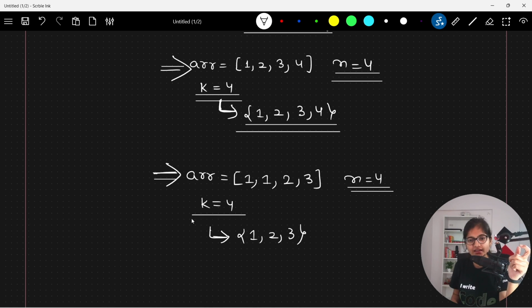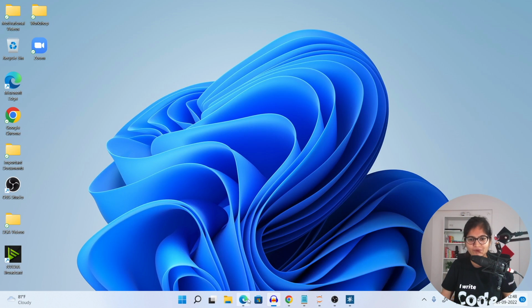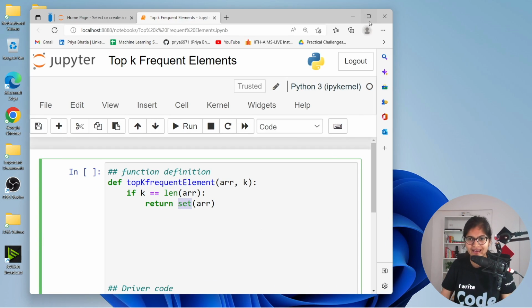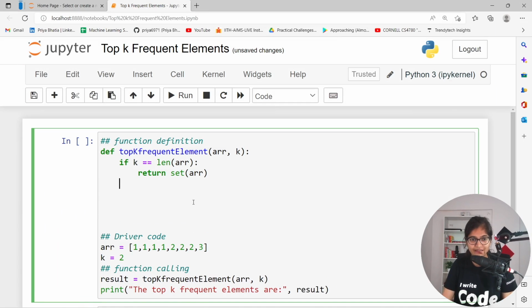Even though I am asking for the topmost 4 elements, I am getting 3 elements, which signifies that one element is repeated here. So these are the 3 unique elements which are the topmost frequent elements. That's the simple intuition behind writing that. I am telling you each and every intuition my mind is thinking as of now, and that is what you should know whenever you are writing your code as well.